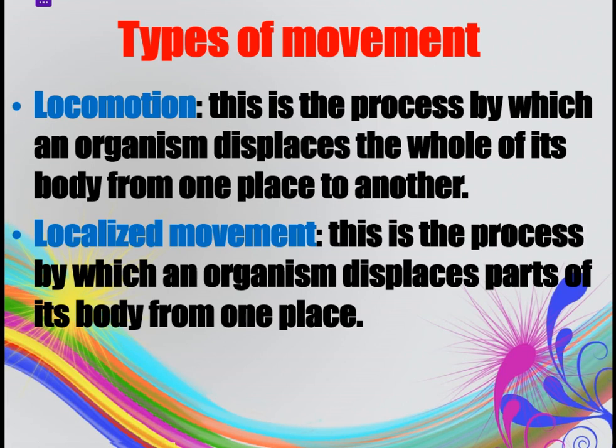Localized movement. Localized movement is the process by which an organism displaces parts of its body from one place. For example, when the branches or leaves of plants are shaken by wind, that is localized movement. You just displace the parts of the body but not the whole organism.